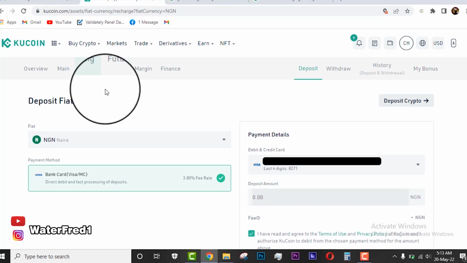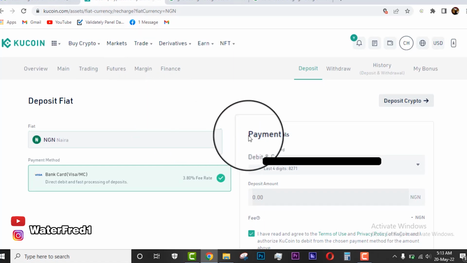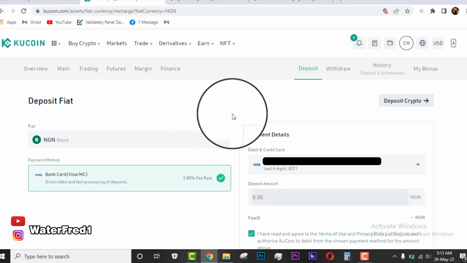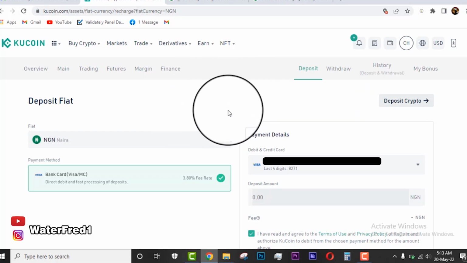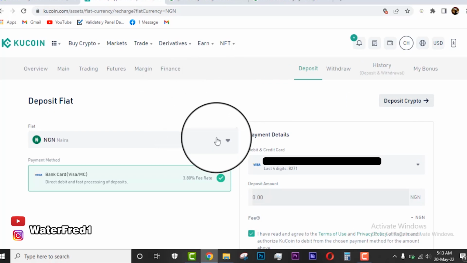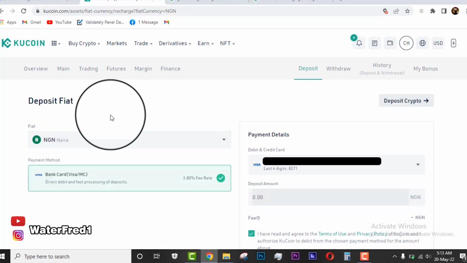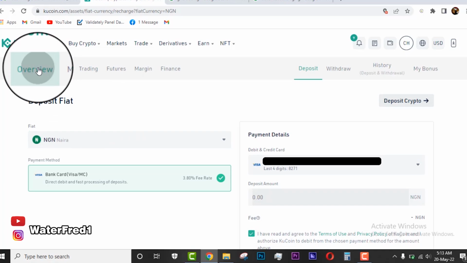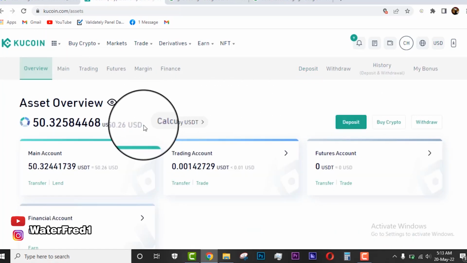But of course, guys, you know what's going on with the Central Bank of Nigeria, so I don't recommend you use any naira card or any card that is issued by a Nigerian bank to make deposit on Kucoin or any other cryptocurrency platform. You can use a virtual card that is in your name, that is not actually a Nigerian card, that has another billing address, to avoid issues with the CBN. Or you can use any other currencies here that you have the card, USD, Euro, or any other currency to make your deposits, and you're going to have your money on Kucoin in less than 5 minutes. So right now, let's head straight to the trading bots.